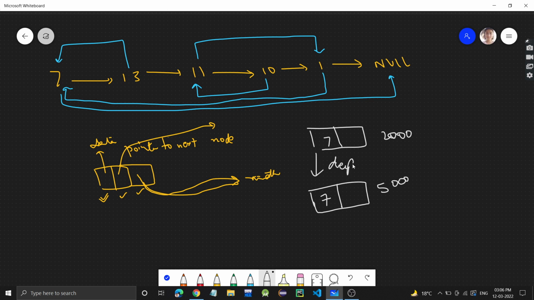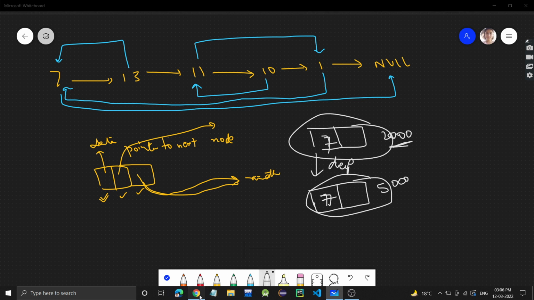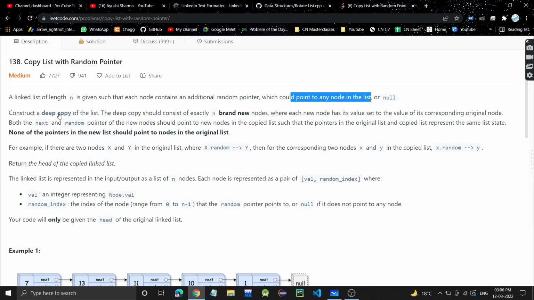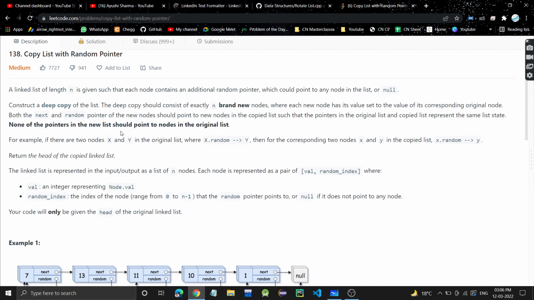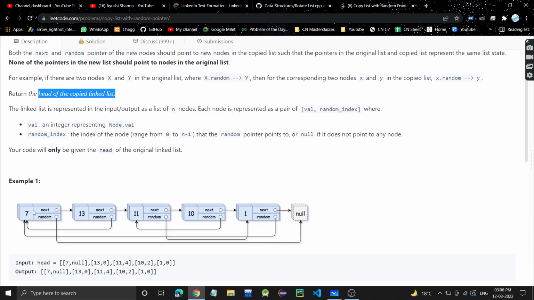Deep copy means it's a different node but it has the same value, 7. This node is different and this node is different. So this is the problem, we have to create a deep copy. This is all the explanation they have given, which is not necessarily needed to read, but you can read it. We have to return the head of the copied linked list. So whatever deep copy linked list we have created, we have to return its head.